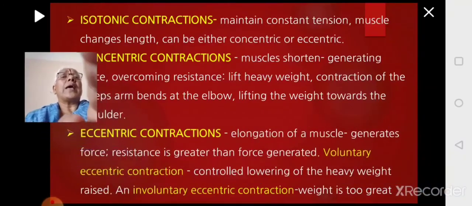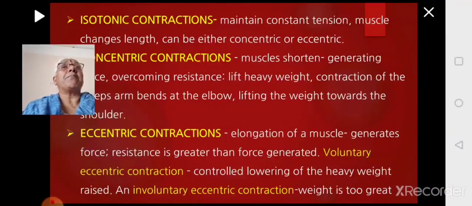Then what happens? You have to put the weight back. During that time, the elongation of the muscle will happen. The muscle which is contracted will have to relax and elongate. Here also force is generated, and it brings about the movement of the hand back to its normal position.